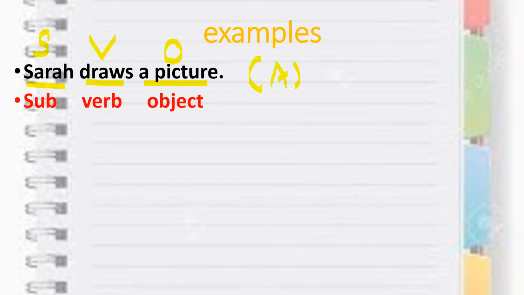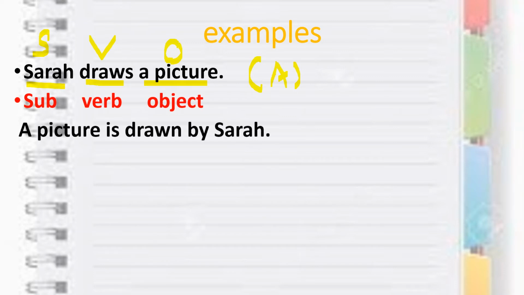Next, subject, verb, object, we have already done. Now see, a picture comes here, Sarah will go there, and the verb will remain the same. This is the structure. So it becomes a passive sentence, where I am writing P, which means passive sentence.